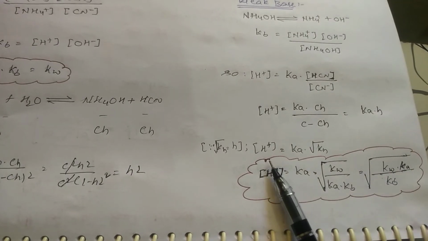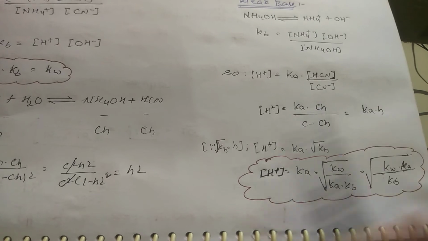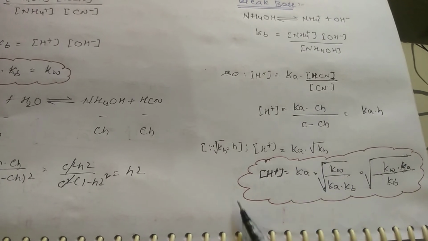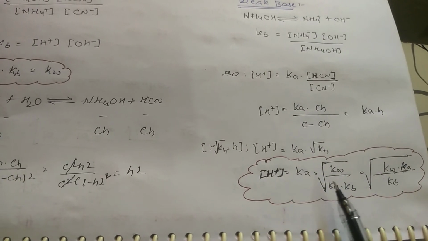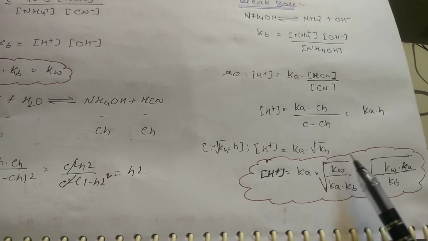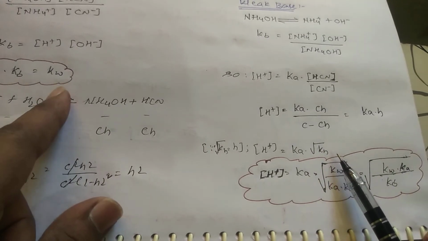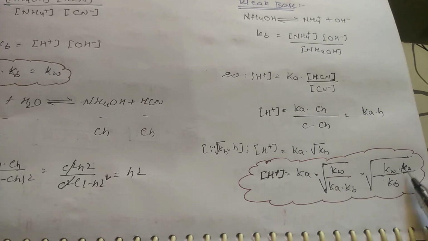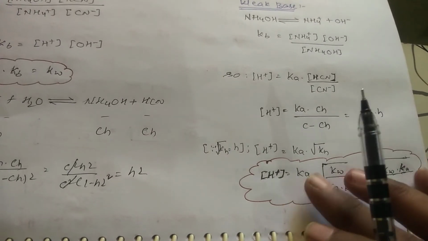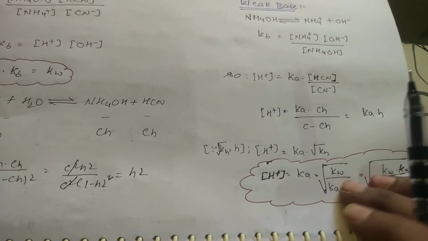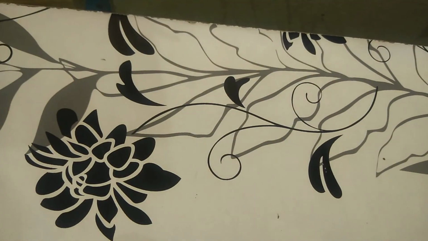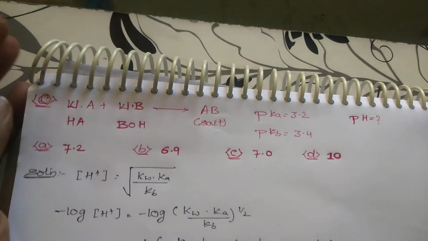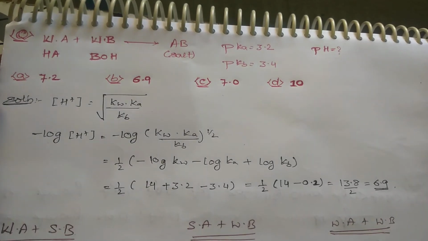And H+ concentration is equal to Ka into what is the h value? Root Kh. H+ is equal to Ka into the h value, root of Kh, which is nothing but Kw by Ka into Kb. So Ka is cancelled, so you will be getting root of Kw into Ka by Kb. This is how you will get the H+ concentration. Right, students? All these things have been given in a single set. Let us take one question and we shall stop this one.